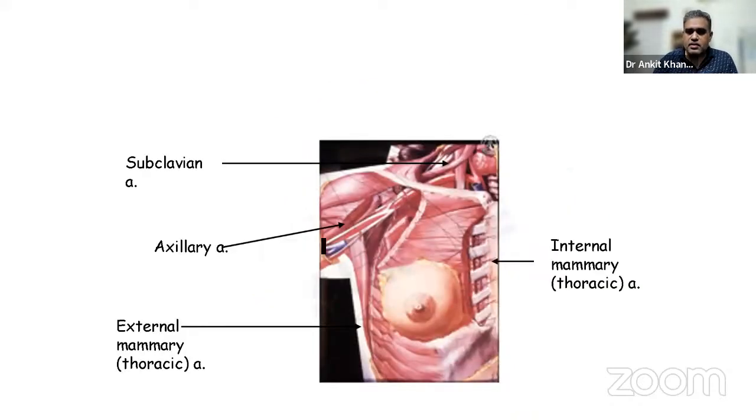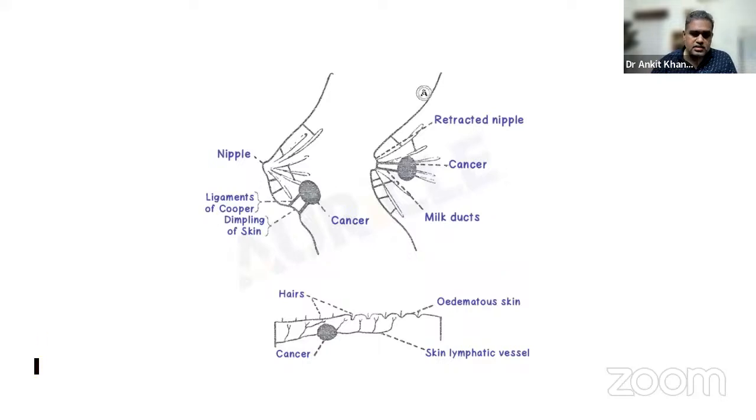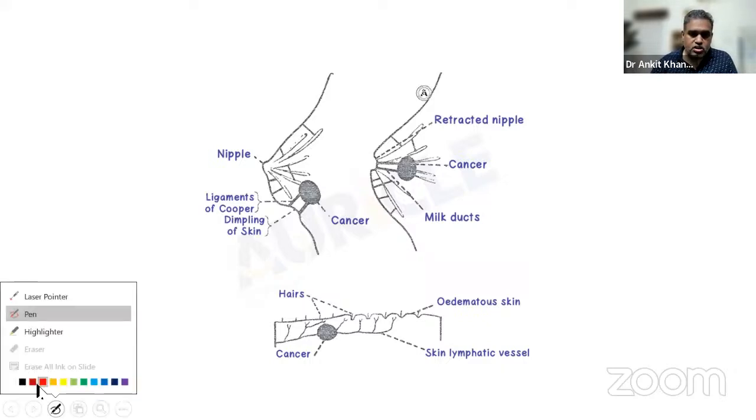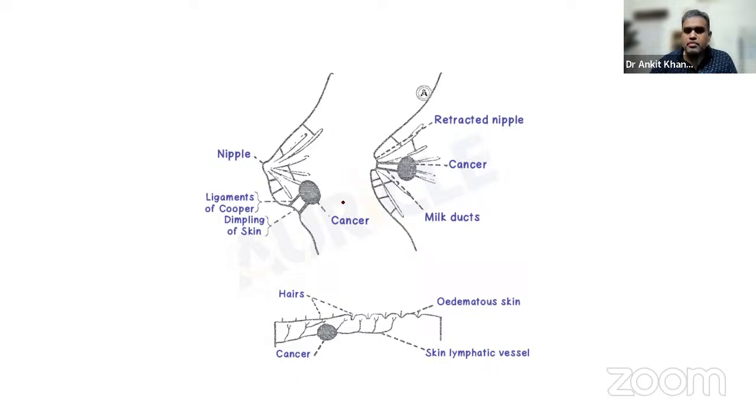Then these are the arterial supply we have already seen. Yes, here is this image. This I wanted to show you over here. This is a clinical scenario. Now, as we are discussing breast carcinoma, and they are very common, fair enough. Now, see what happens is, point number one, if the cancer involves these ligaments of Cooper, the patient might present with dimpling of the skin. Okay, because the cancer will be pulling on the ligaments of Cooper, and from the outside, what will you see?